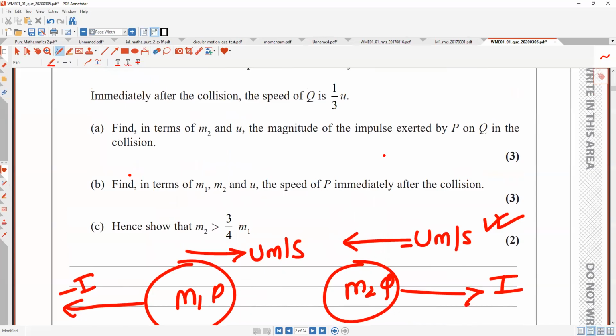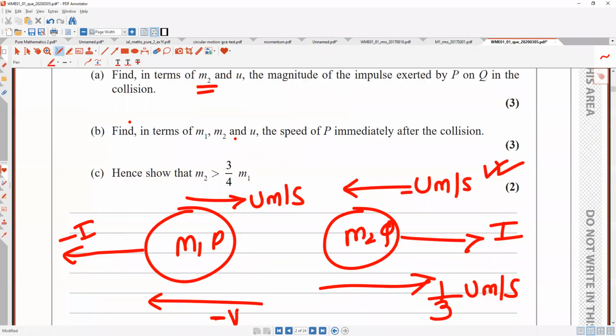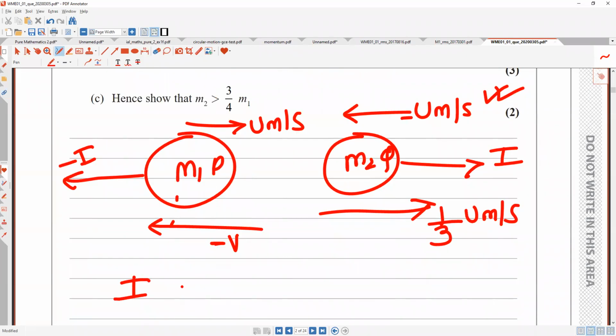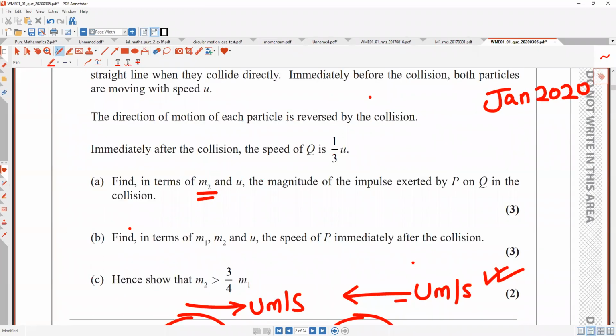Because they said give it in terms of m2, that's the reason I will take m2. Okay, is the impulse positive? Then m2(v minus u), the final velocity is 1/3, and minus u, in place of u I will write plus u. Why? Because there is already a minus sign. Okay, so impulse is equal to 1/3 m2/3 plus m2u, okay? This is your impulse in newton seconds, write it separately, understood everyone?